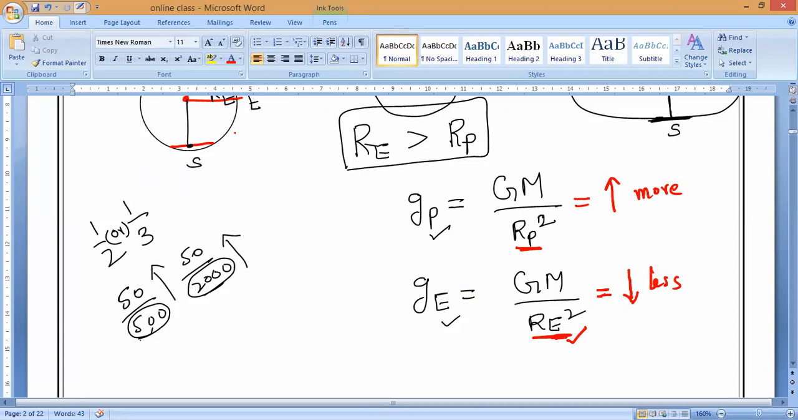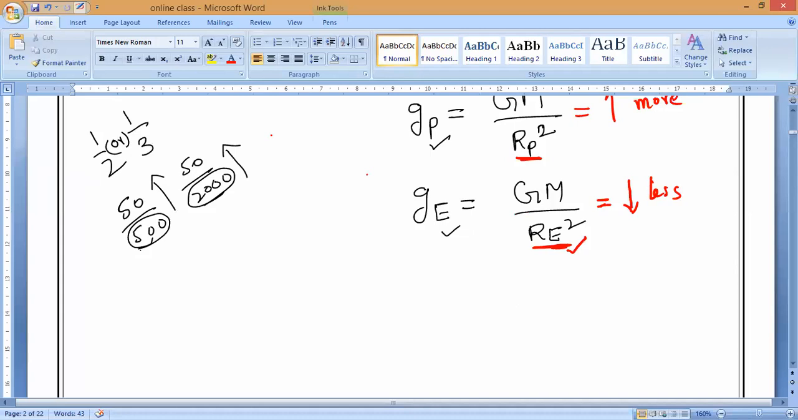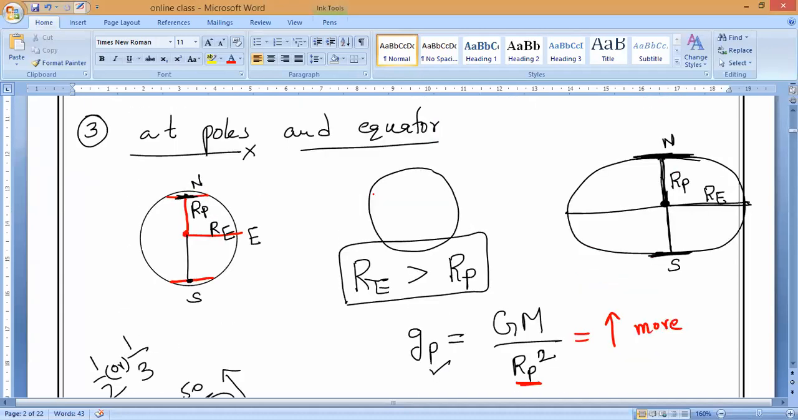Any doubt? Anybody? Darun, Sai, Tamil Selvan, Maitreyan. Are you clear, everybody? Why is it greater at the poles? Because the Earth is not a perfect sphere. At the poles, it has a flattened surface. Understanding? So due to this flattened surface, the radius from the center decreases compared to the equator line, so at the poles gravitational force is more and at the equator line gravitational force is less.